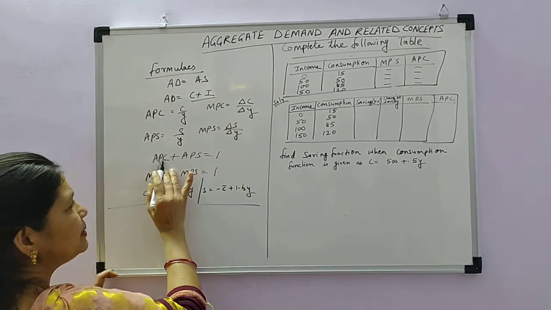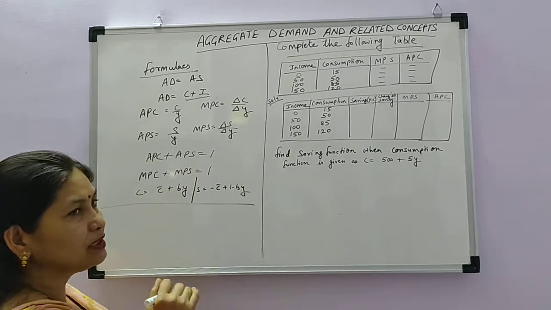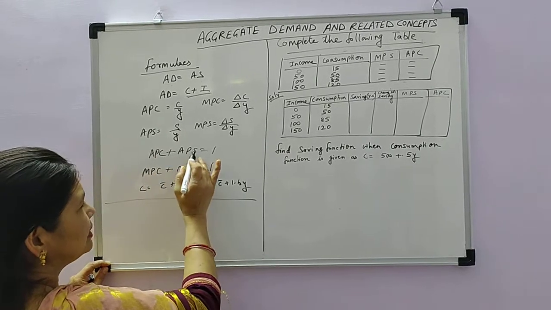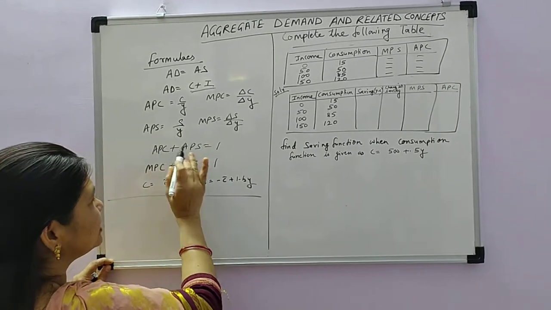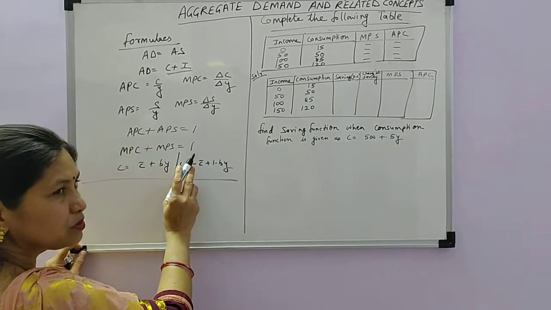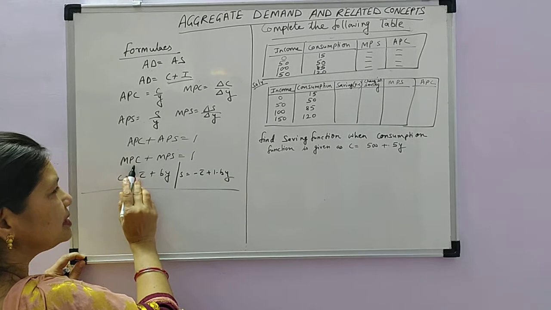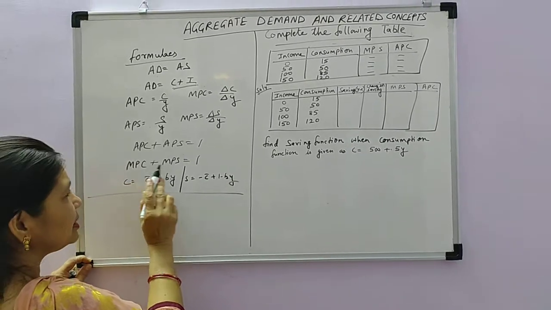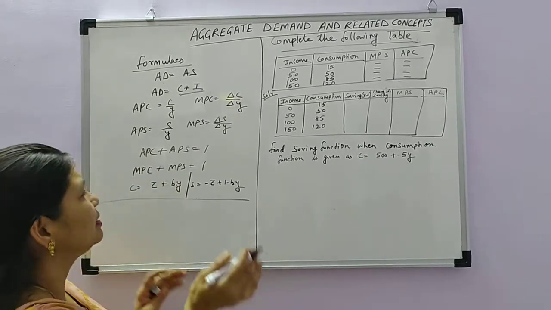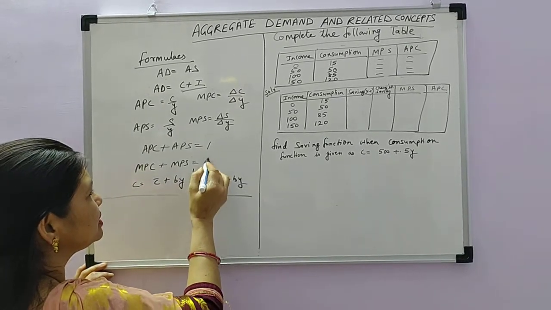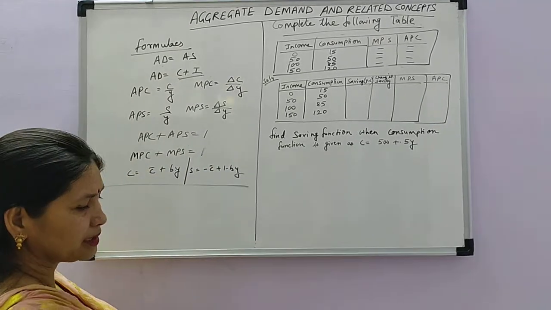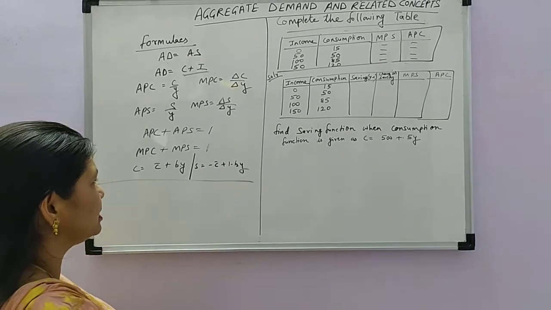And then APC plus APS is equal to 1. 1 is the total income, and from income, APC means we are doing consumption and APS means we are doing saving. So APC plus APS, consumption plus saving, is equal to 1. And MPC plus MPS is equal to 1. MPC is marginal propensity to consume, additional consumption, and additional saving. When your income increases, the additional income will be spent on consumption and saving, so your consumption and saving both increase.